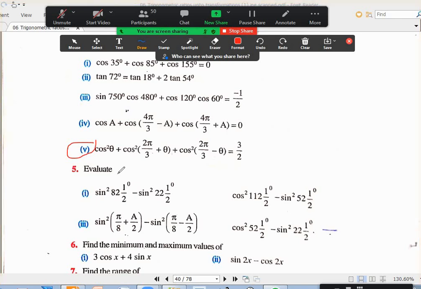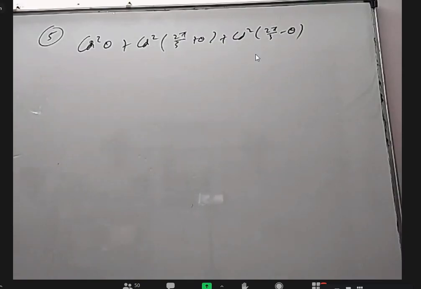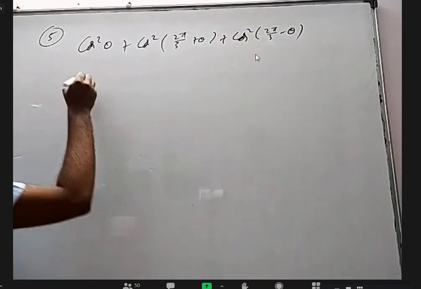Fifth one: cos square theta plus cos square(2 pi by 3 plus theta) plus cos square(2 pi by 3 minus theta). You know, trigonometry is all just how to manipulate the known formulas. Which way is easier, you have to just get an idea with experience, practice or trying questions.